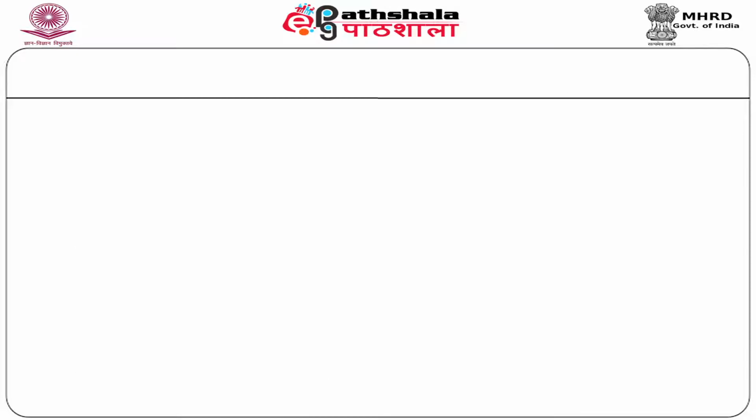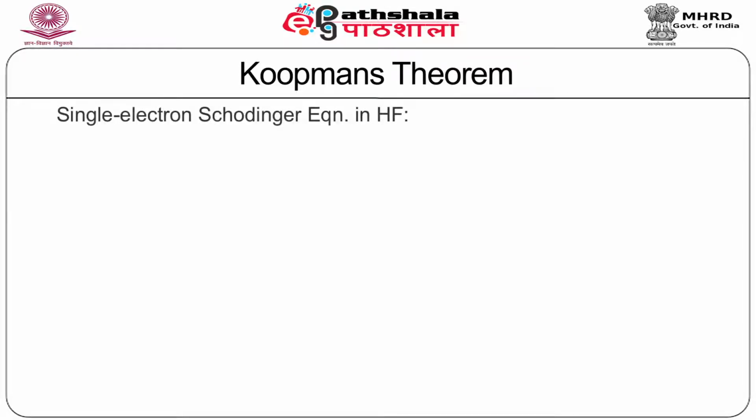To discuss the Koopman's theorem, let us start with the single electron Schrödinger equation in Hartree-Fock as is given by this equation: (h + f)ψ = εψ.